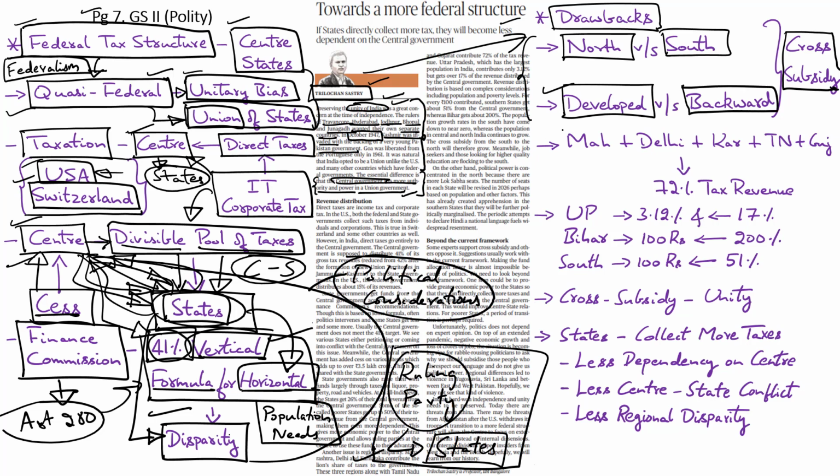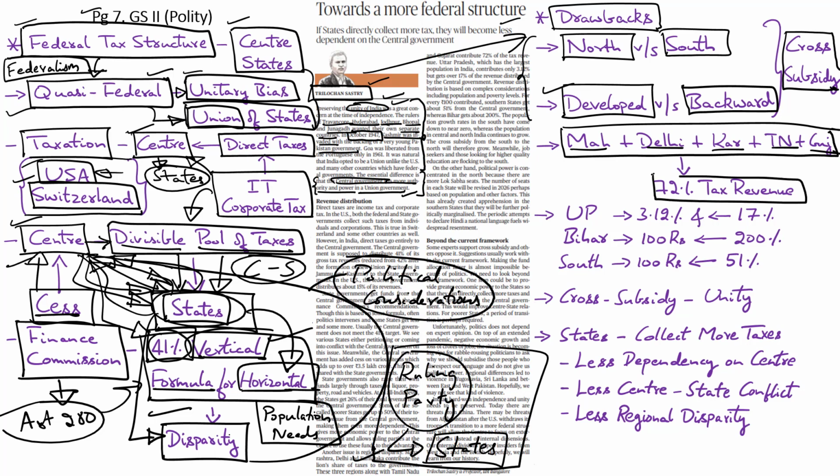See, for example, the top five industrialized regions of the country, that is Maharashtra, Delhi, Karnataka, Tamil Nadu, and Gujarat, they alone contribute 72% of the tax revenue to the center. Whereas the other states, which are seen to be backward, they hardly contribute any tax revenue, whereas they end up getting a higher percentage of the allocation.